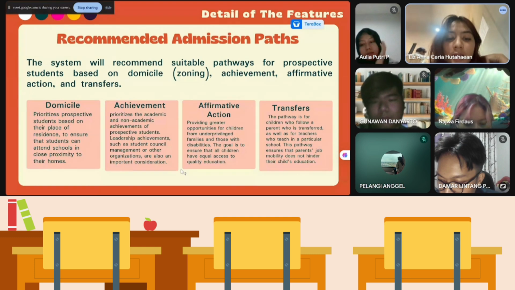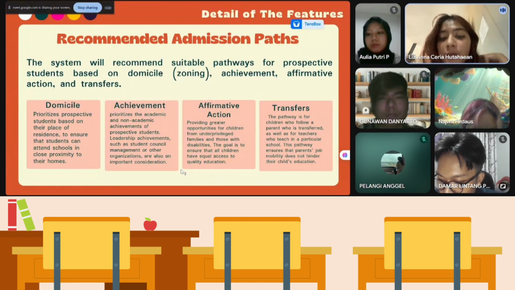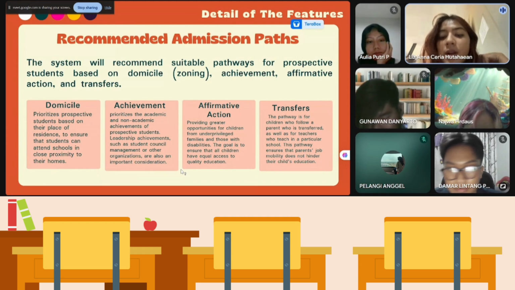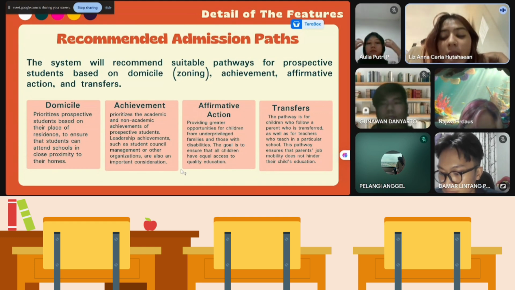Achievements such as student wholesome management or other organization are also an important consideration. Affirmation action, providing greater opportunities for children from underprivileged families and those with disabilities. The goal is to ensure that all children have equal access to quality education.